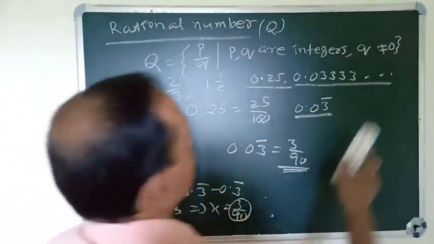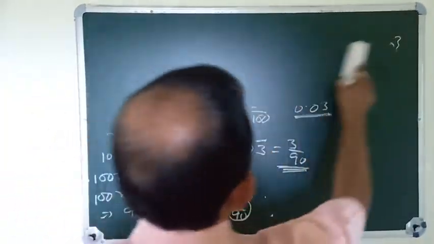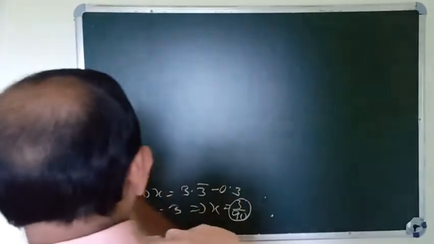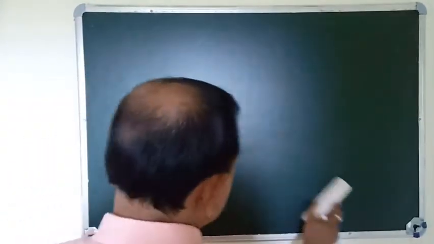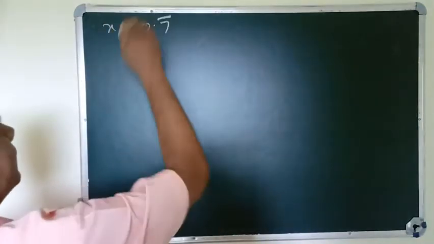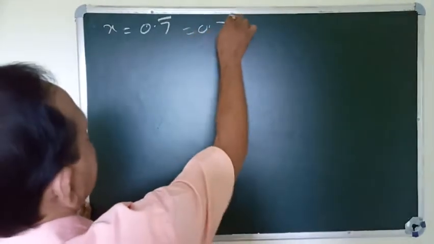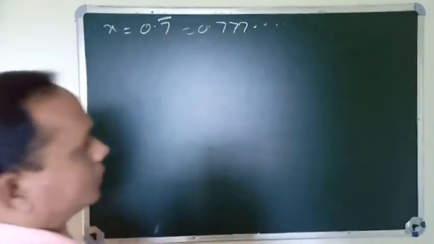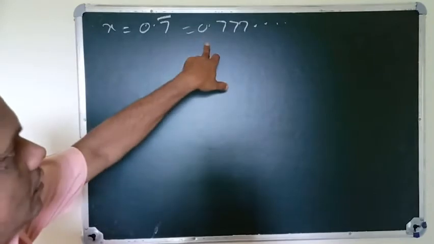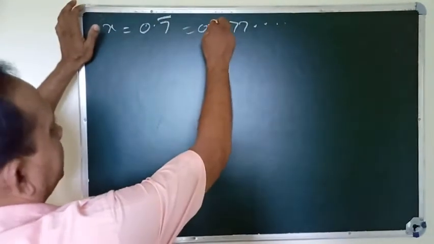Another example: suppose x equals 0.7 bar, which means 0.777 and so on. This is a repeating non-terminating decimal.